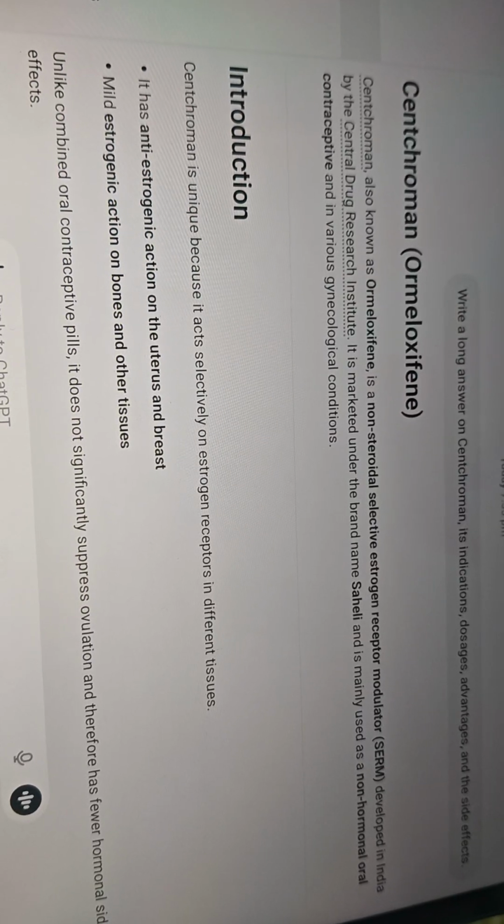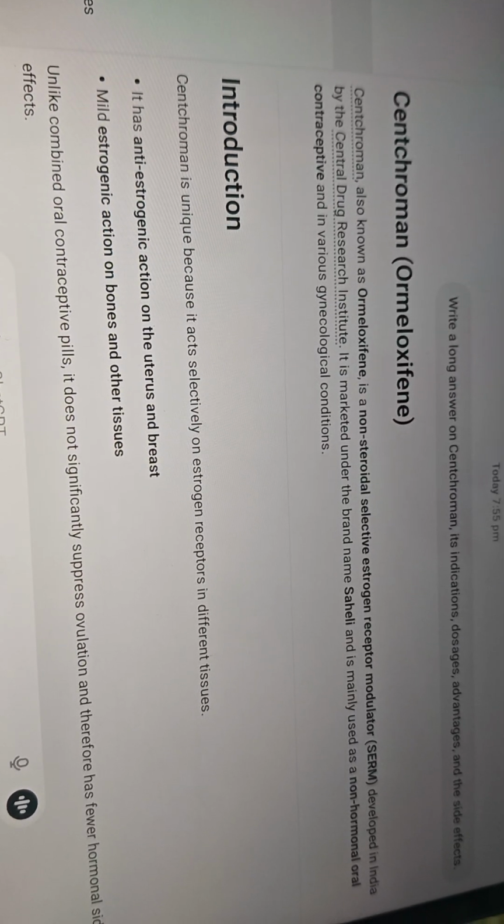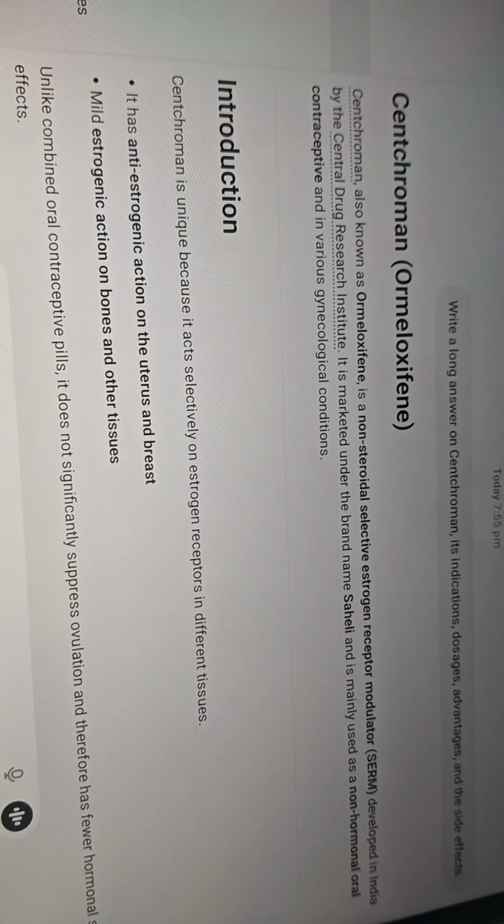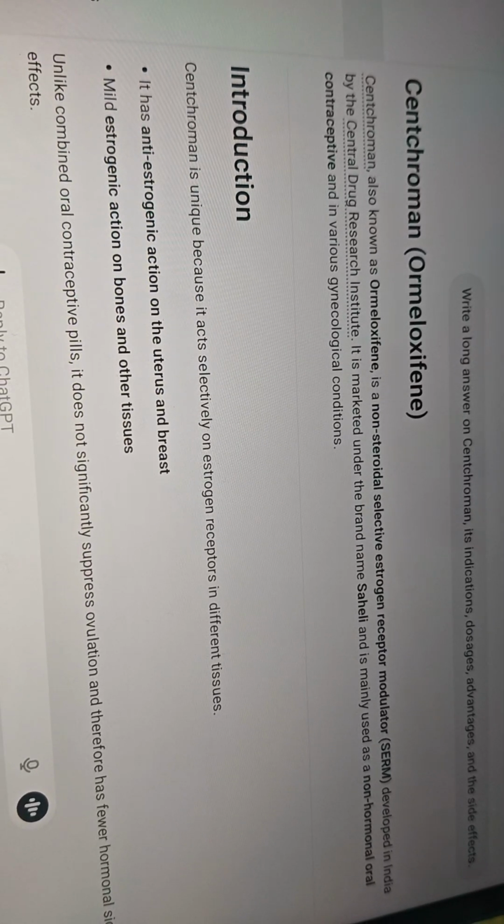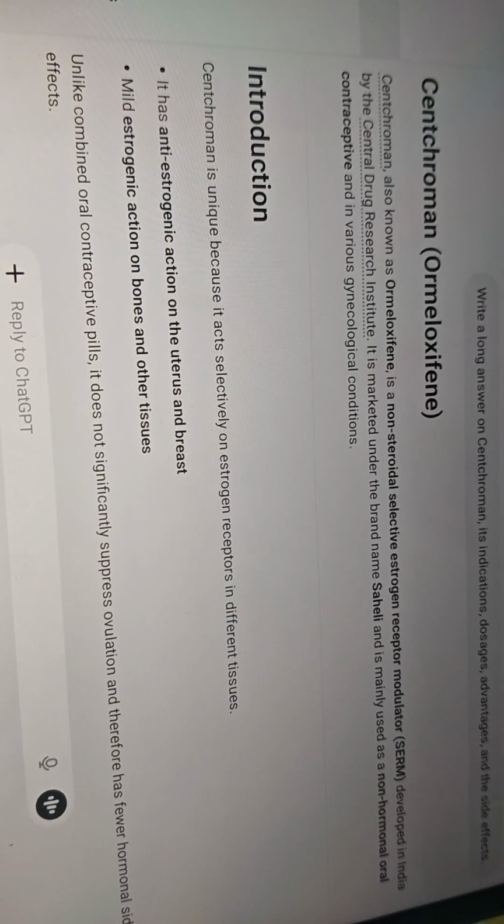So what is the mechanism of action? It is a selective estrogen receptor modulator, so it is anti-estrogenic on the uterus and breast, while it has a mild estrogenic action on bones and other tissues. So unlike OCPs, it does not significantly suppress ovulation, and hence hormonal side effects are very less.